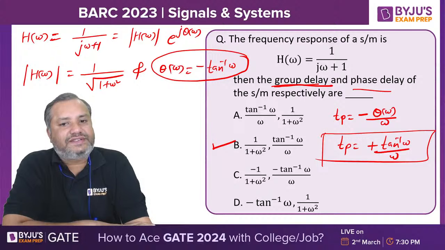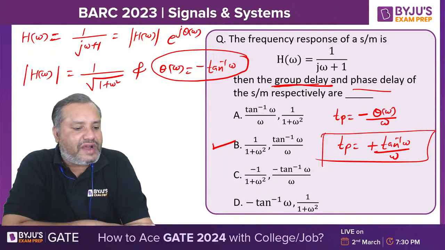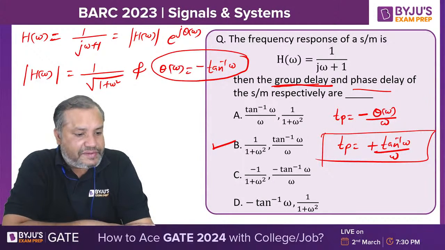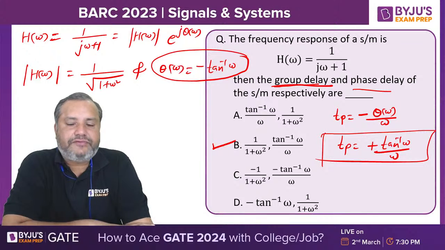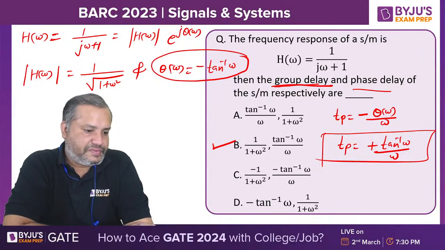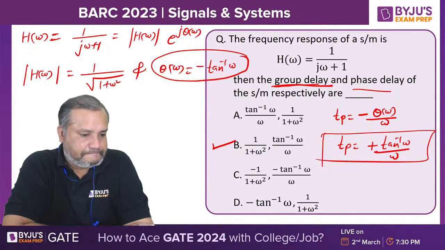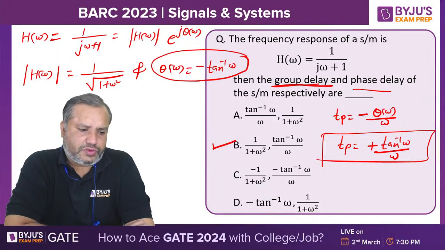Venkatraman, when we say x of t, that signal is not defined for t equal to 100. That is defined for the entire domain of t.